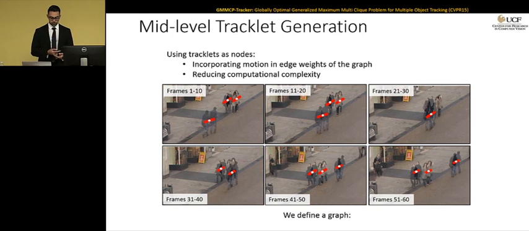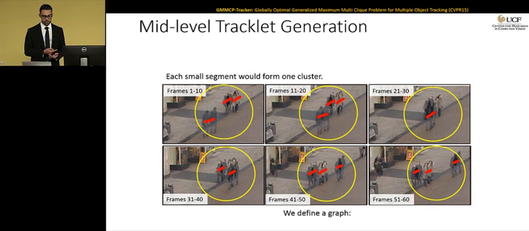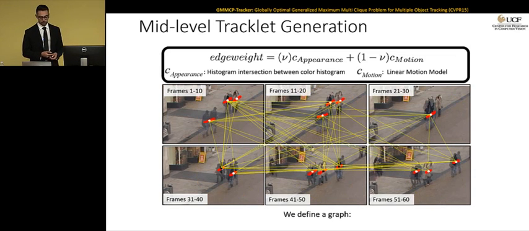So how do we solve it? We first create the clusters. Every segment is going to be 1 cluster, and the low-level tracklets are going to be the nodes within the cluster. We form the k-partite complete graph, where there's an edge between 2 nodes in 2 clusters, and each edge is going to have a weight, and the weight is the combination of appearance and motion. And nu defines the importance of each weight. For appearance, we again use histogram intersection between color histogram of 2 low-level tracklets, and we have the global linear motion model, same as GMCP.